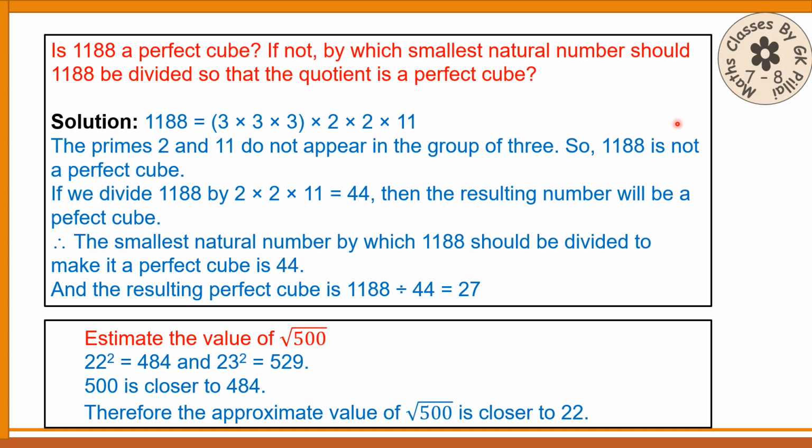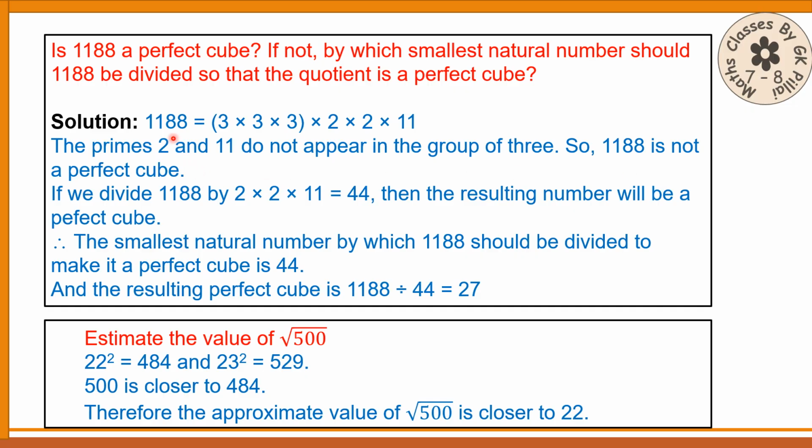This is another sum concerning the cube of a number. Is 1188 a perfect cube? If not, by which smallest natural number should it be divided so that the quotient is a perfect cube? The previous one was for multiplication. 1188 can be prime factorized and write this way. Here the prime numbers 2 and 11 do not appear in the group of 3. Therefore 1188 is not a perfect cube.